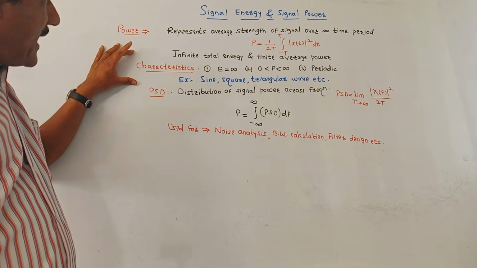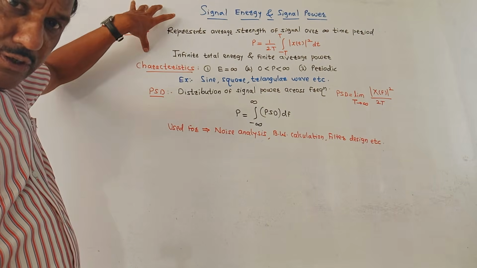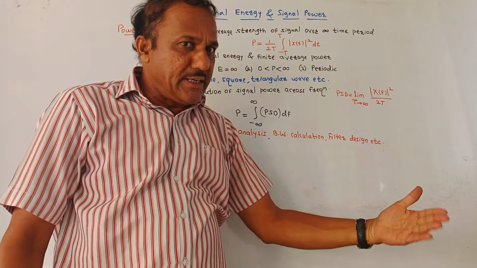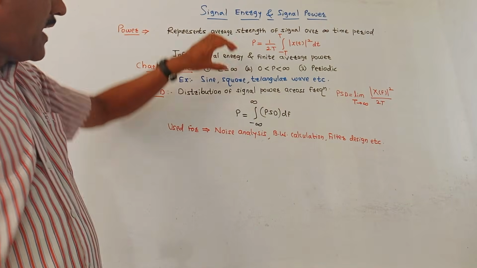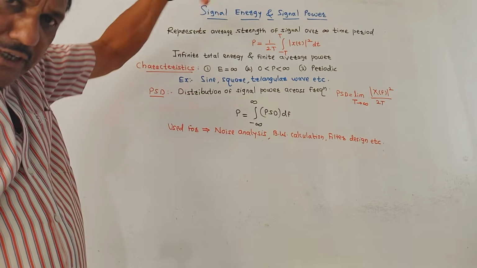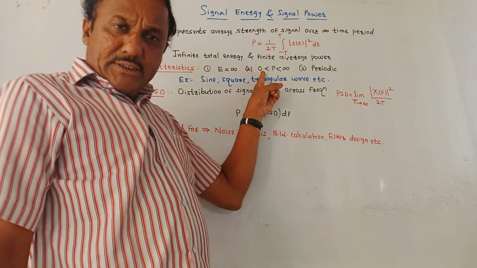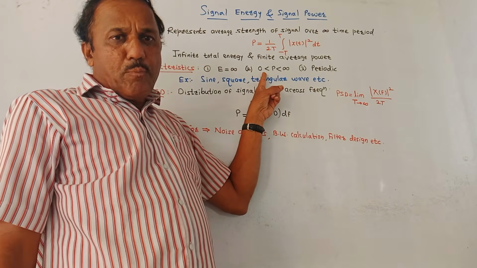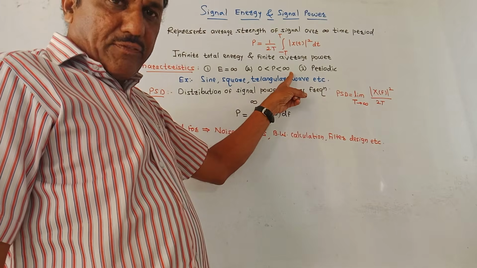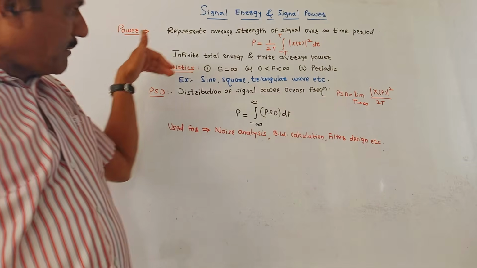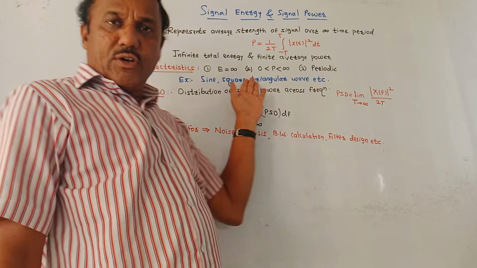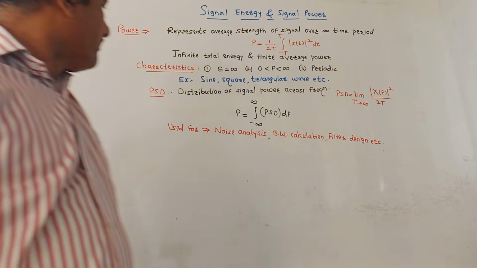Important characteristics are, if it is a power signal, energy is infinity because average power is finite. So energy is infinity and the signal exists for an infinite time period. Then the power of the signal is finite, that means the value of power is between 0 and infinity. Mostly periodic signals are power signals. Examples of power signals are sine wave, square wave, triangular wave, and so on.